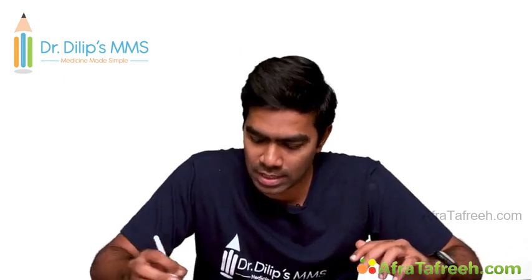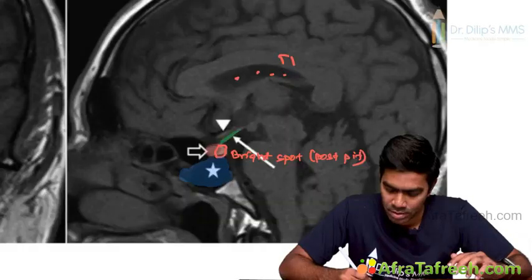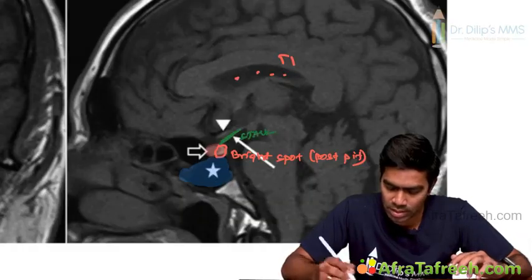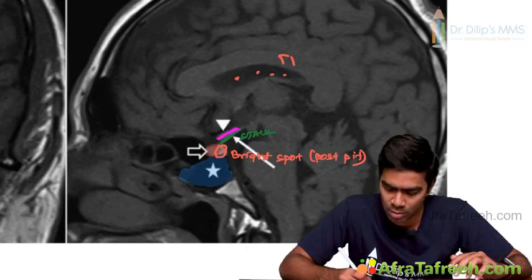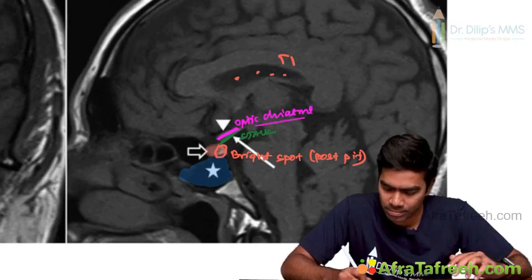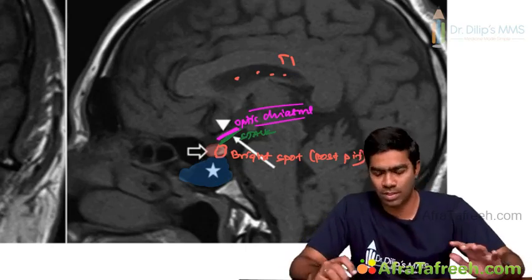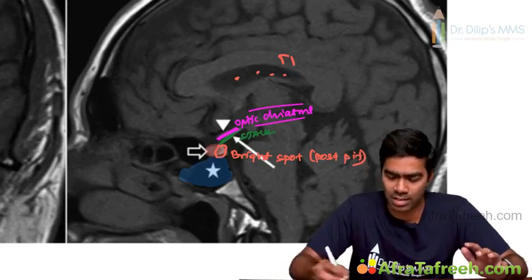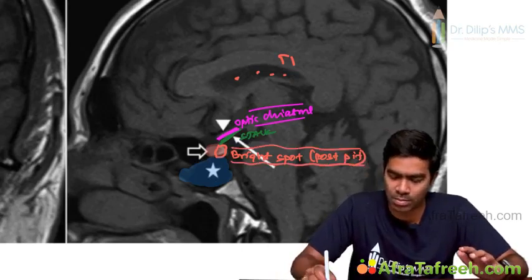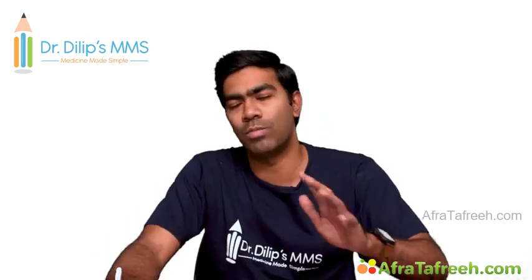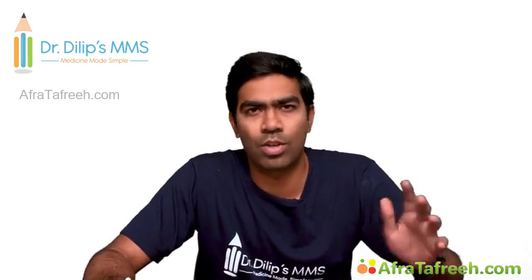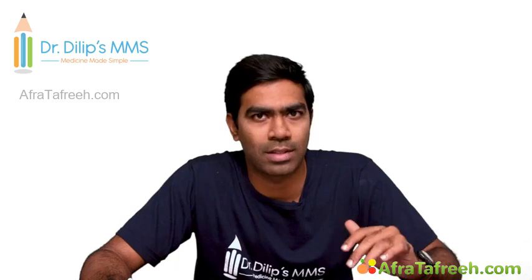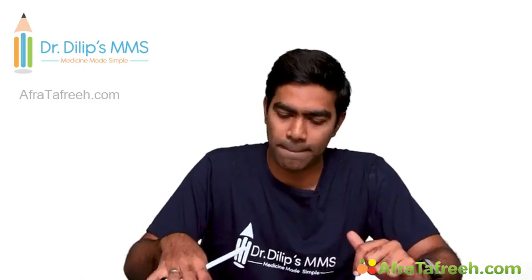And you can also see this is the pituitary stalk that's attached. At the same time, you can also see this is the optic chiasma. Clear? So you have a lot of stuff to know. So these are the landmarks in the sagittal section, but at the same time, I want to tell that this pituitary bright spot, the posterior pituitary bright spot, is the most important landmark as far as I know, especially in the sagittal section. You're not going to see this in the coronal plane.